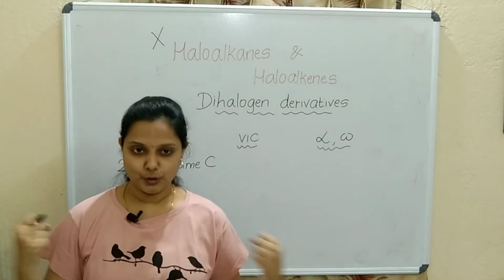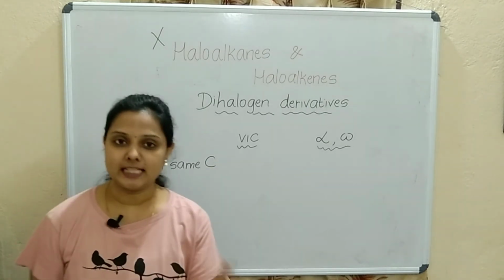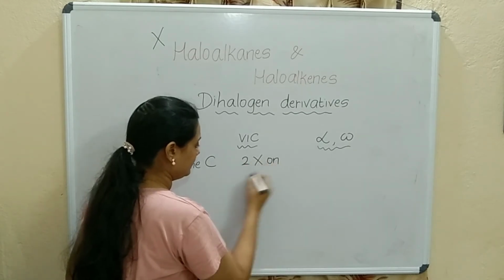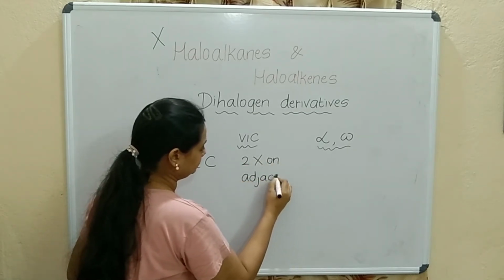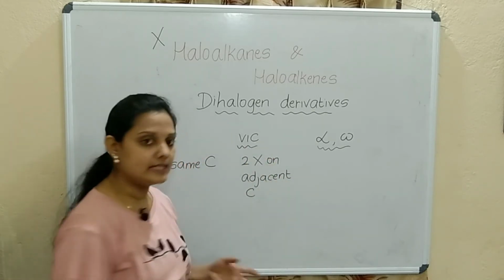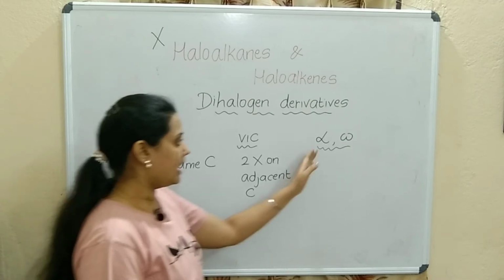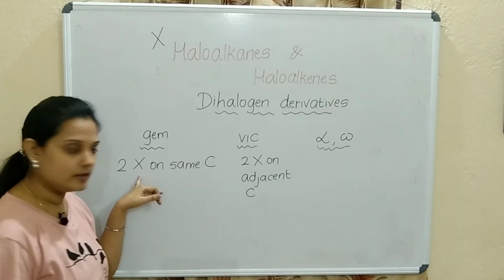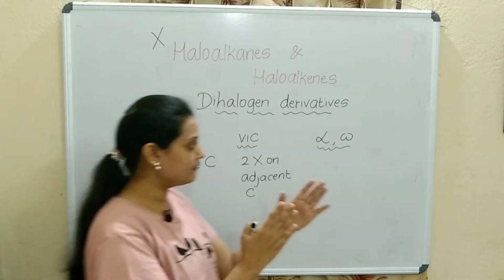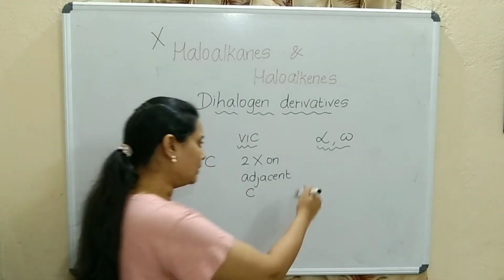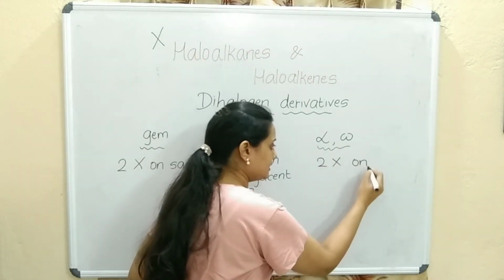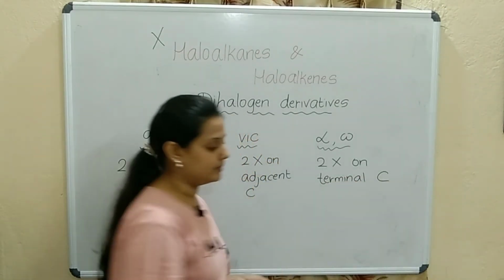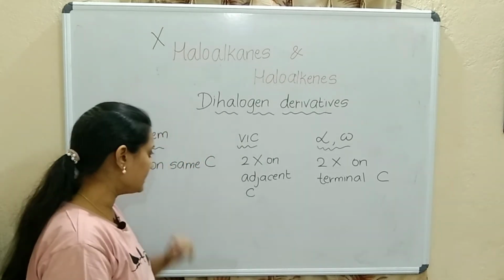Okay, gem. Vic means what? Vicinity, adjacent. So 2 halogens on adjacent carbons. Alpha and omega means what? Now think, what is the option left now? Both are on the same carbon, both are near to near. Now what is left? Alpha, omega, last. So both the halogens are present on terminal carbons. Correct? Shall we check some examples for this?